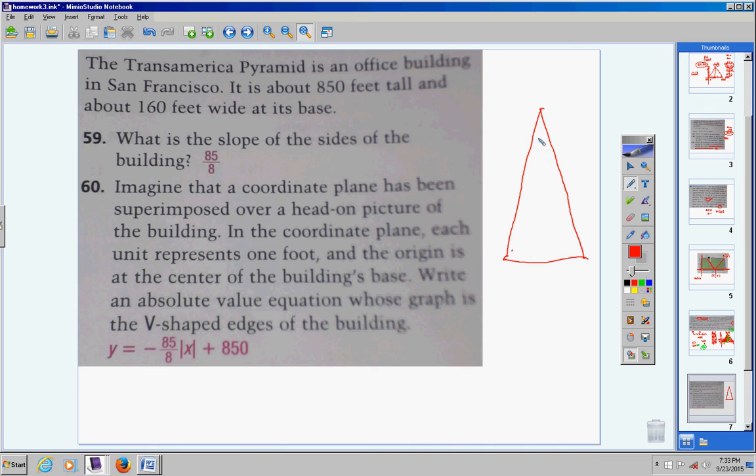So here is like a picture of the Trans-American Pyramid in San Francisco. Never been to San Francisco, would love to go sometime. And maybe that will happen. Now, what is the slope of the side of the building?